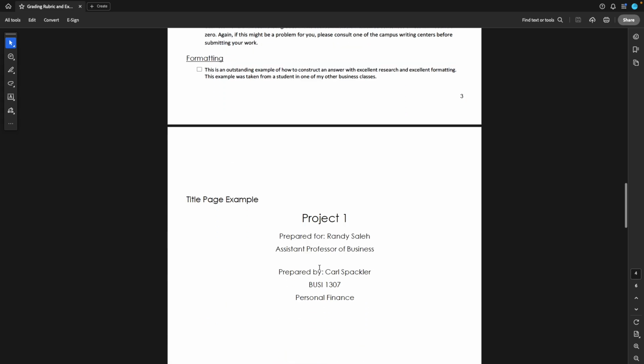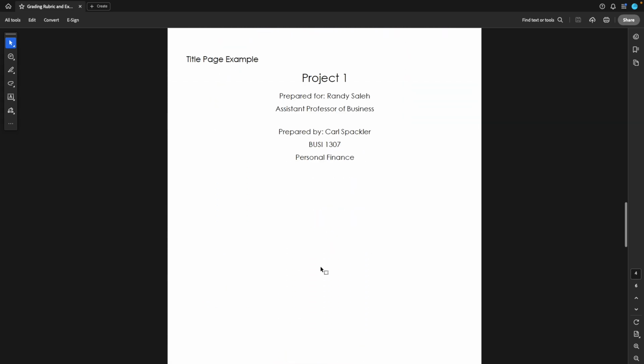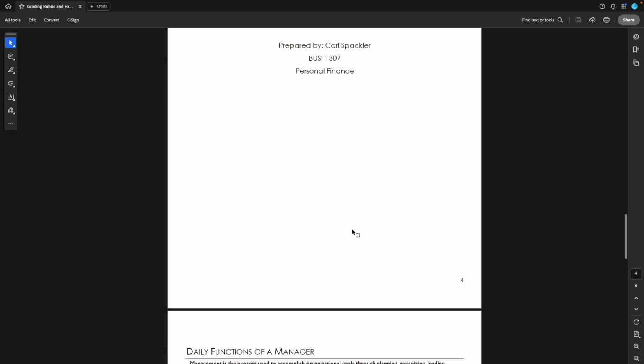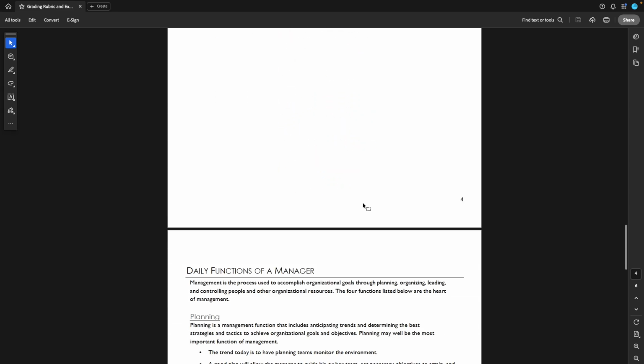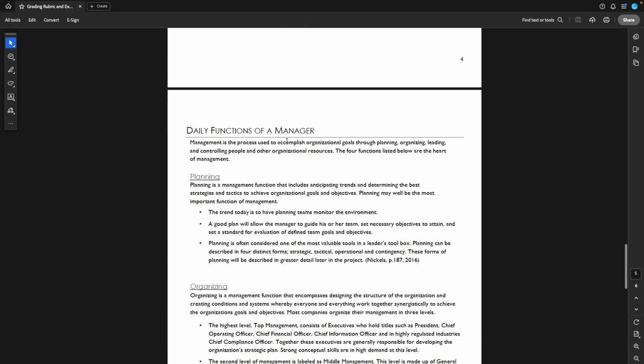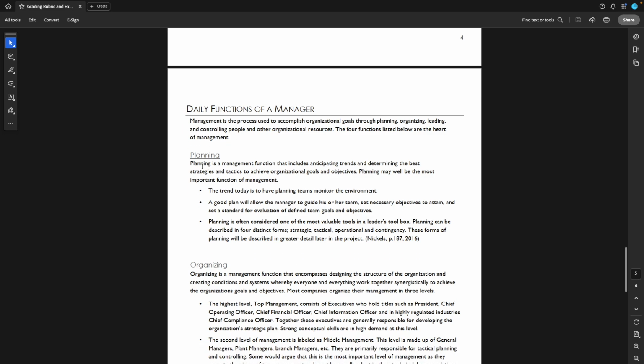I do have an example just so you can look at. This may be from a different course altogether. Project 1, we always have a title page. We're always branding our work. So definitely, we definitely have, all right, the details of a manager function right in here. Again, this is the question. We're not rewriting the question. We're utilizing headings, okay? And we are answering these questions.